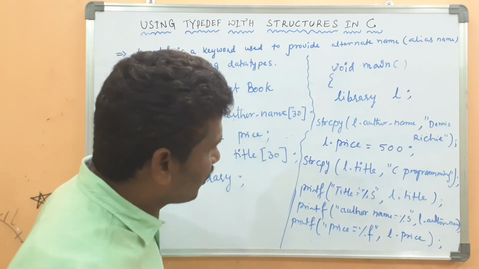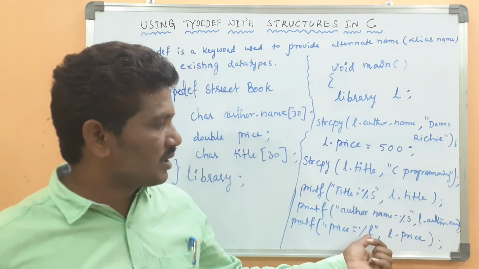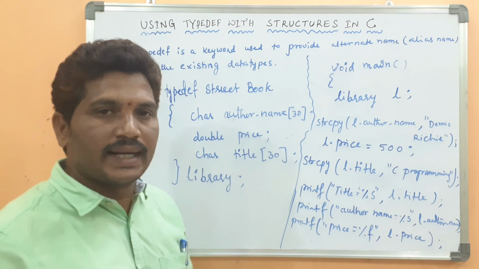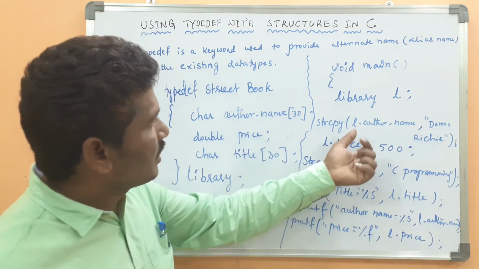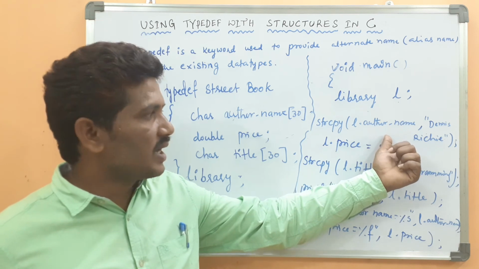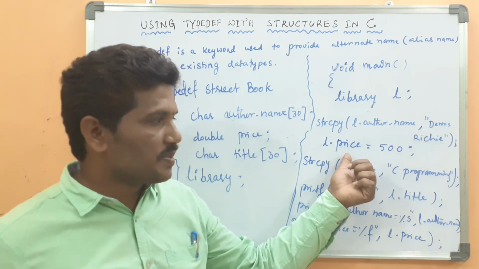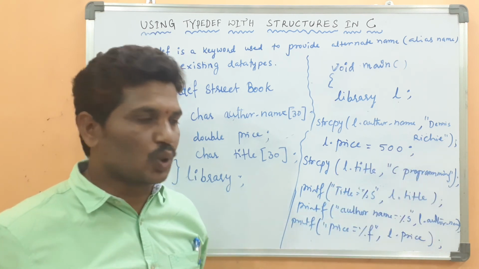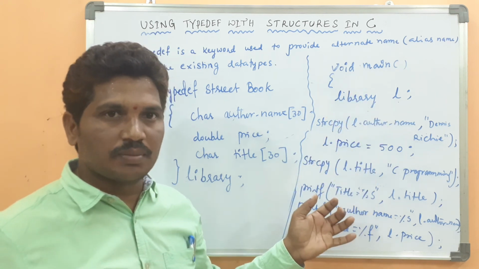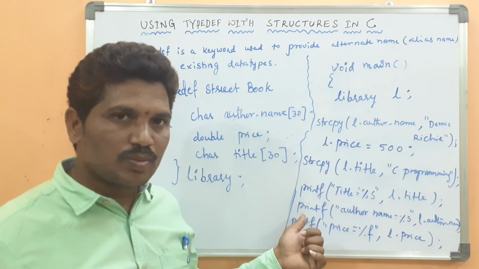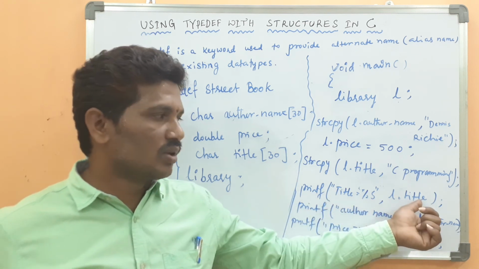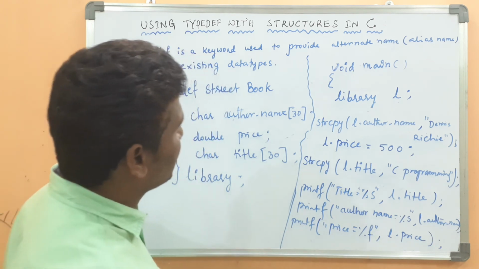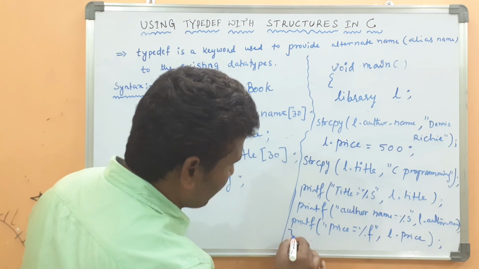These two are strings, but the price can be in floating point data type. The author name has been initialized with Dennis Ritchie, the price with the value 500, and the title of the book with C programming. Whatever data you have taken from the user, if you want to display it on the output device, the title, author name and price will be displayed, then the main function ends.